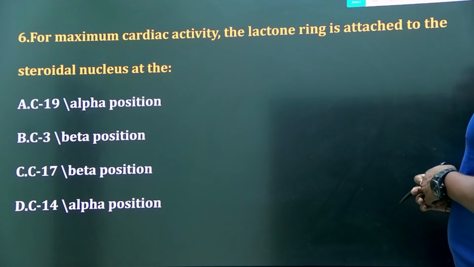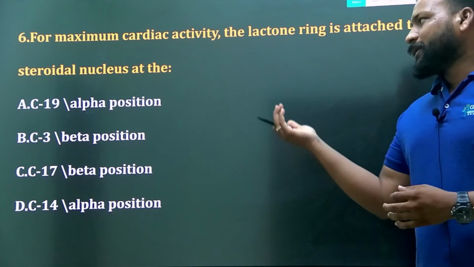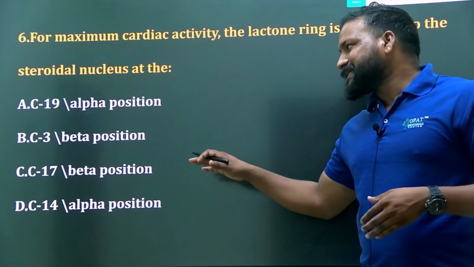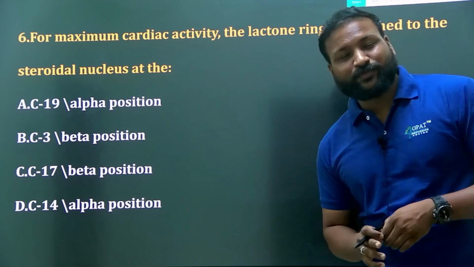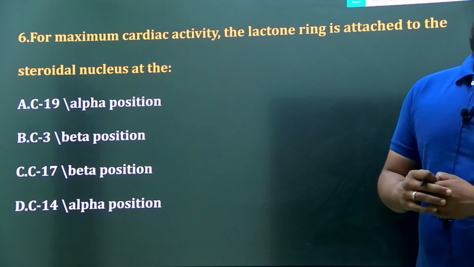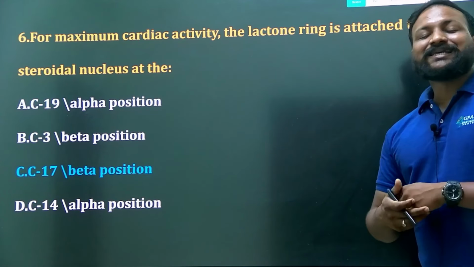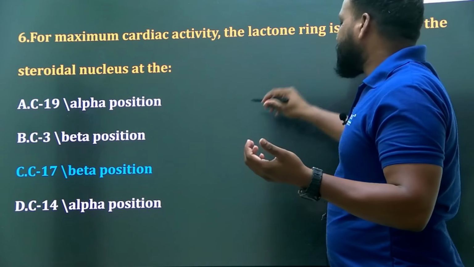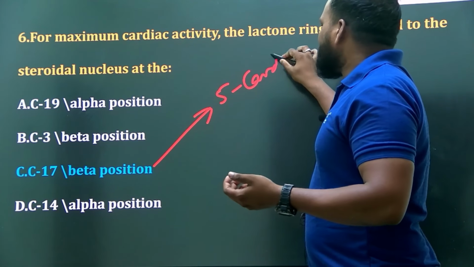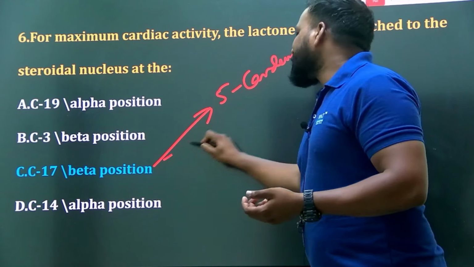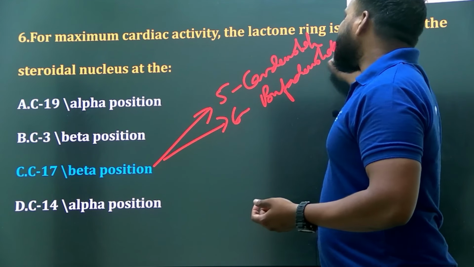For maximum cardiac activity, the lactone ring is added to the steroidal nucleus at which position? C19 alpha position, C3 beta position, C17 beta position, or C14 alpha position. What is the right answer? Let me know in the comment section. Dear aspirants, we are looking for your comments so that we know how many serious aspirants are there. The right answer will be the C17 beta position. We already discussed that if the C17 beta position has a 5-member ring, that is a cardenolide, and if it contains a 6-member ring, that is a bufadienolide. This position defines and increases the cardiotonic activity.